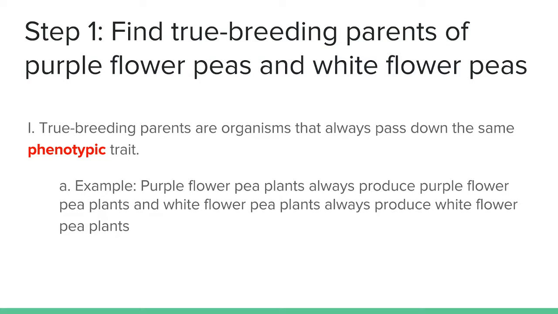So you have to be careful with this one because it's just talking about that parent, no matter what organism it breeds with, no matter what phenotypic trait that other organism has, it will always produce the same trait. So an example would be purple flower pea plants always produce purple flower pea plants, and white flower pea plants always produce white flower pea plants.